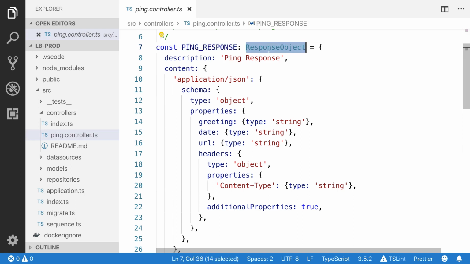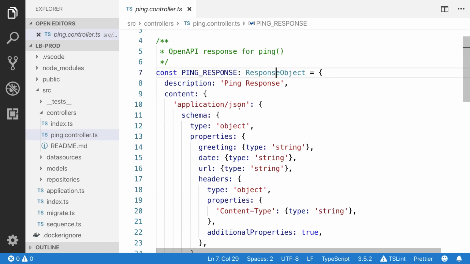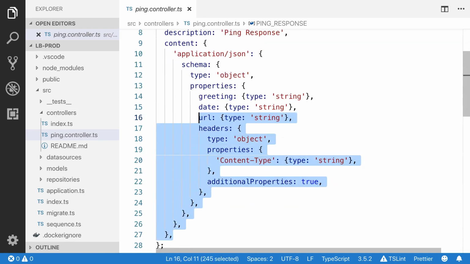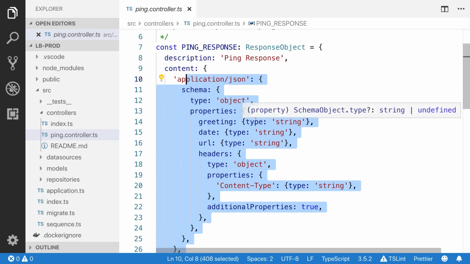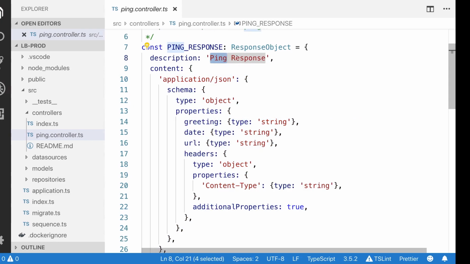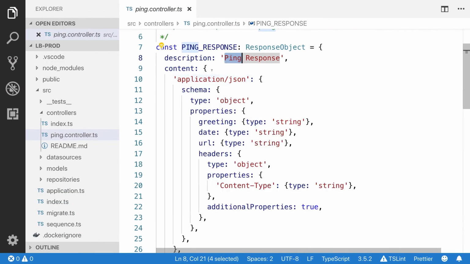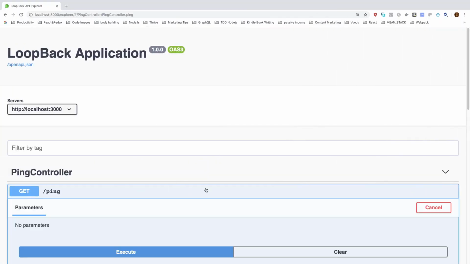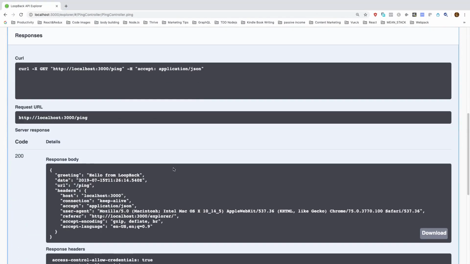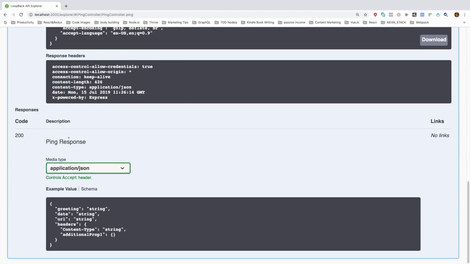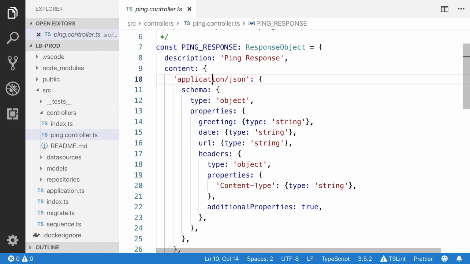Ping response, because it is built on top of TypeScript, you will see the TypeScript. This is the OpenAPI response. You basically specify the response type. This is our description. You can see that. Let me show you. You can see the description, ping response.